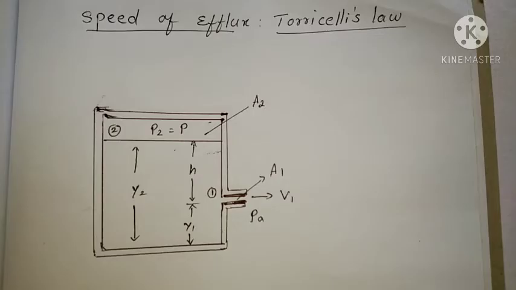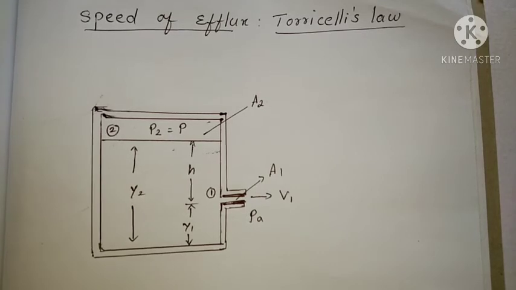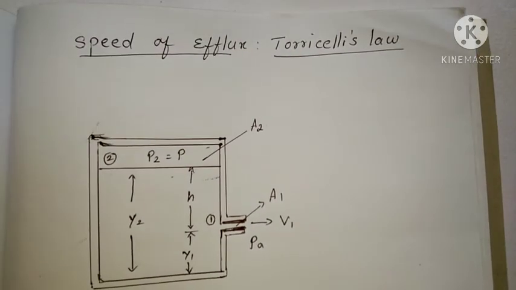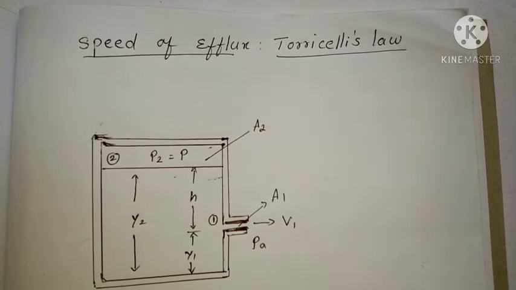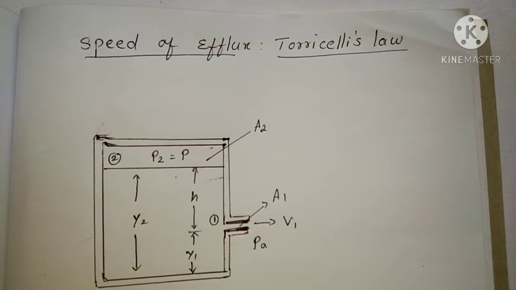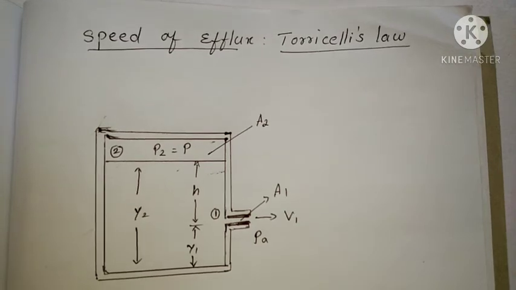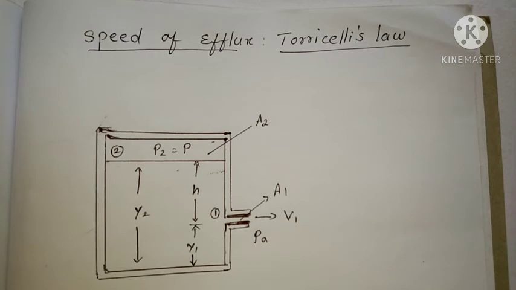Clear? Third application of Bernoulli's principle is speed of efflux, or Torricelli's law. The word efflux means fluid outflow. Torricelli discovered that the speed of efflux from an open tank is identical to that of a freely falling body.